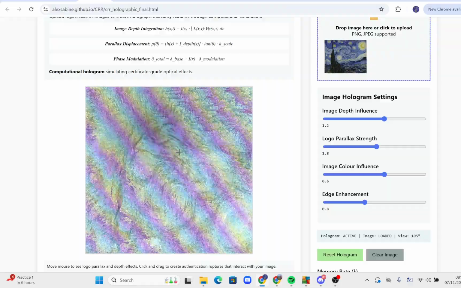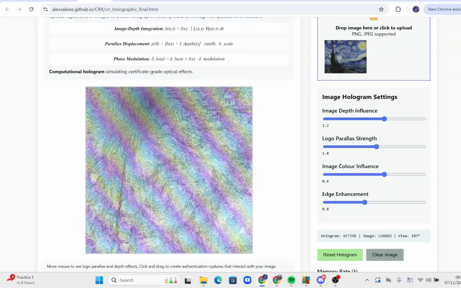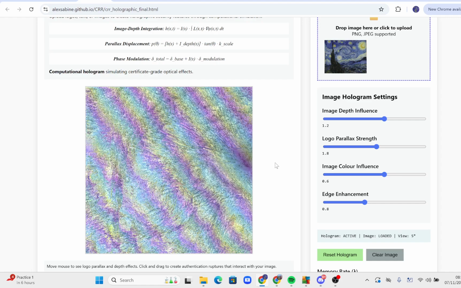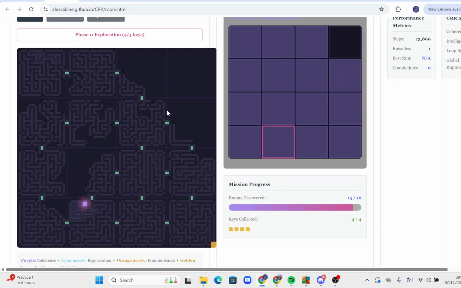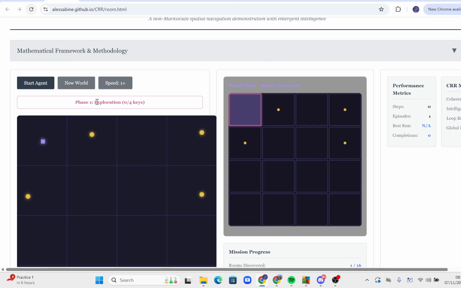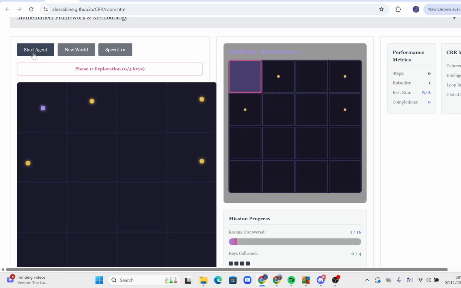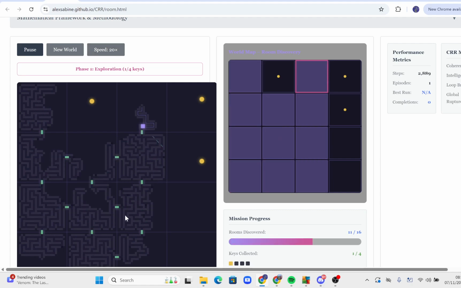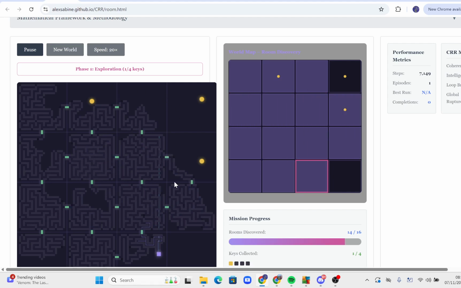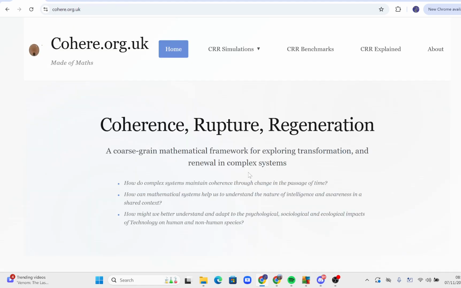And here we can see a hologram. So here we have perturbation of the coherence field. And this is exactly modeled in the script. Here we can see a maze solver. So the agent is a Markovian agent, and the memory itself is stored in the field, in the environment. So what is CRR, or coherence rupture regeneration?